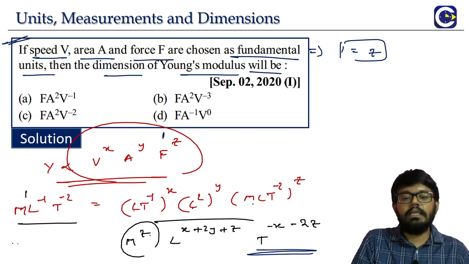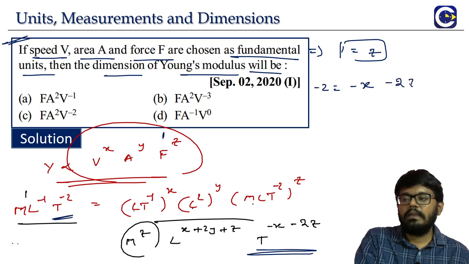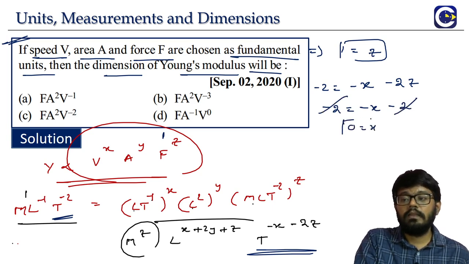Then we will quickly look at the power of t. What is the power of t on the left side? Minus 2. Minus 2 is equal to minus x minus 2z. Now from here we will be able to see the value of x. So if you put z equal to 1, minus 2 will get cancelled, which means x value will be equal to 0. So the power of v is 0.